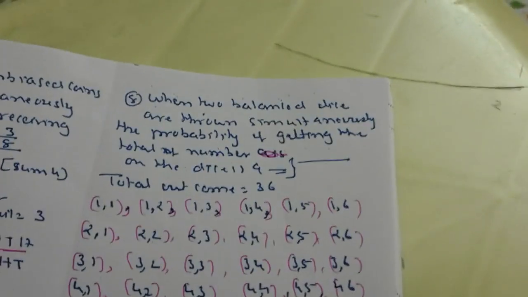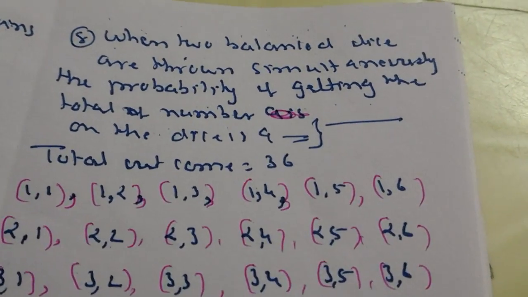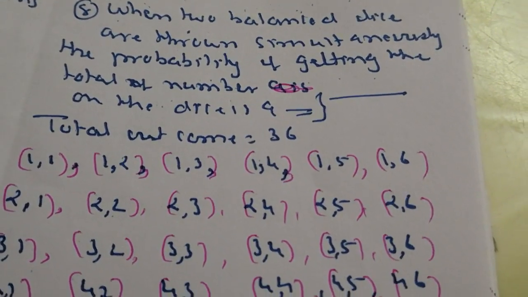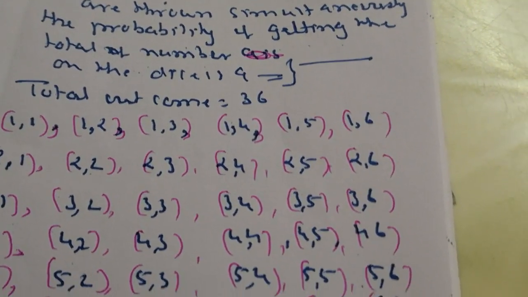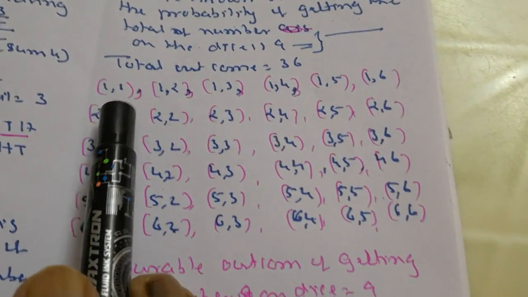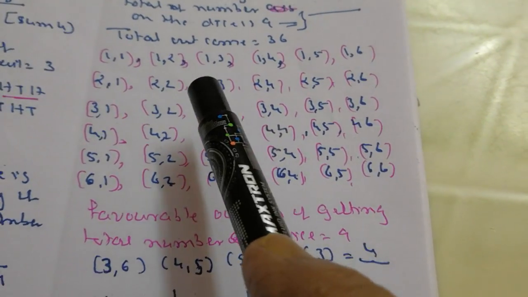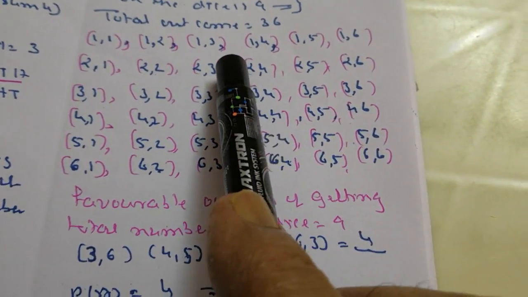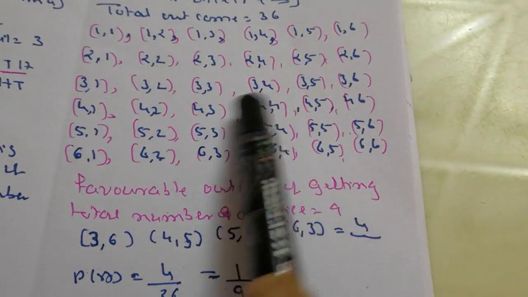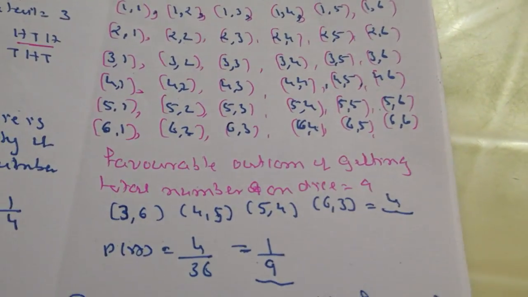When two dice are thrown simultaneously, the probability of getting a total of 9 on the dice. When you throw two dice, there are 36 possibilities: on both dice you get 1; on one die 1 and on another 2; on one die 1 and another 3; on one die 1 and another 4; and the same way for all. So there are 36 total outcomes.